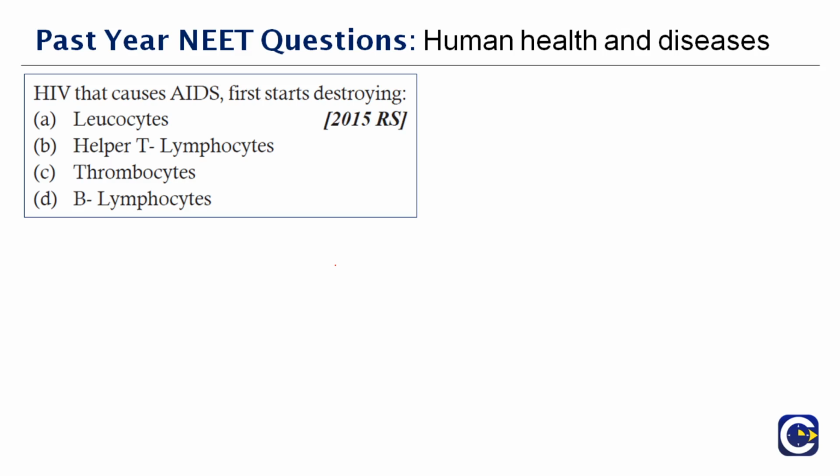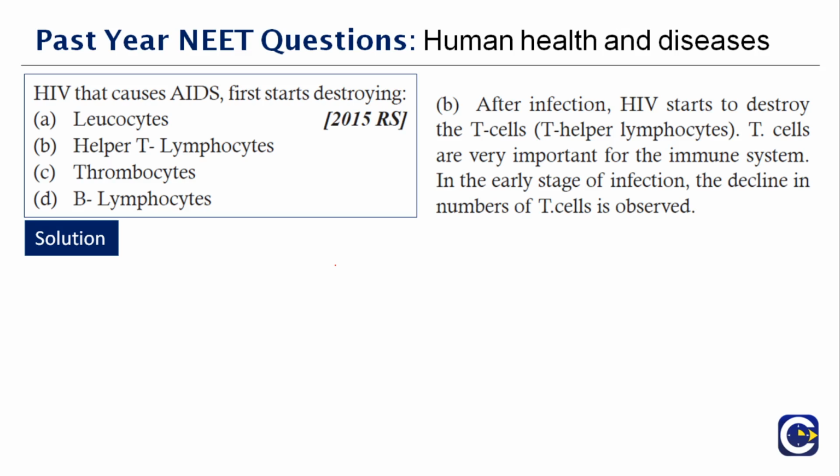Next question here. HIV that causes AIDS first starts destroying the dash. We already know what the answer is. See, when compared to B and T lymphocytes, the T helper cells are the most predominant immune part of your body. When they get damaged, I'm sure the body will slowly weaken and the body will be subjected to all kinds of infections. So always remember, more than B, T lymphocytes are very important when it comes to immune response. So it is the helper T lymphocytes which is the answer. Therefore, the right answer is option B.